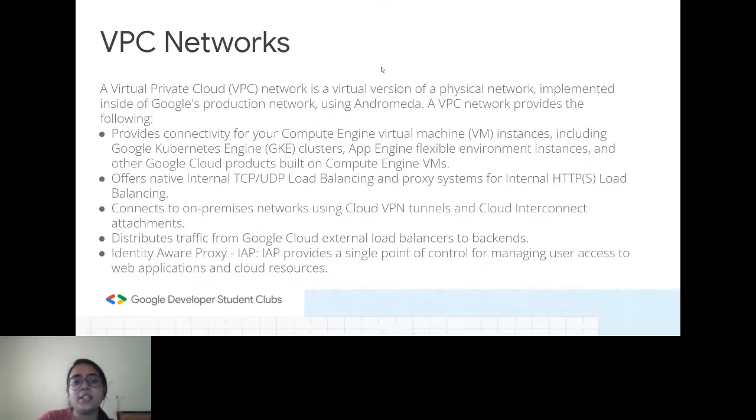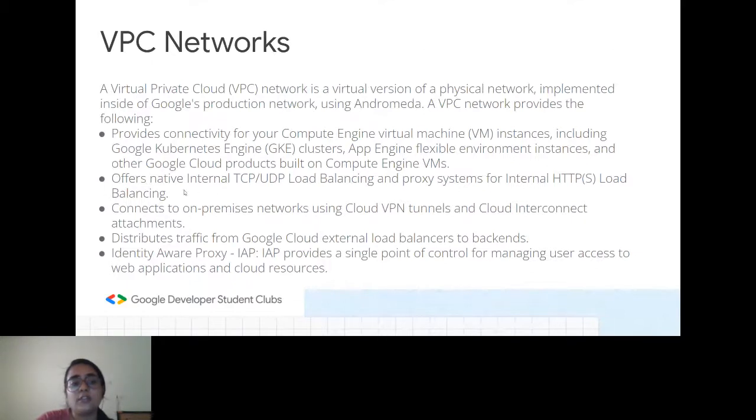It provides connectivity for Compute Engine virtual machines. Like you have created VM instances, right? This VPC network is providing that connectivity to your VM instances. We even have GKE clusters, like you must have created some Kubernetes Engine clusters, right? It is also providing connectivity to those. And then we have App Engine flexible environment instances, and also other Google Cloud products built on these virtual machine instances.